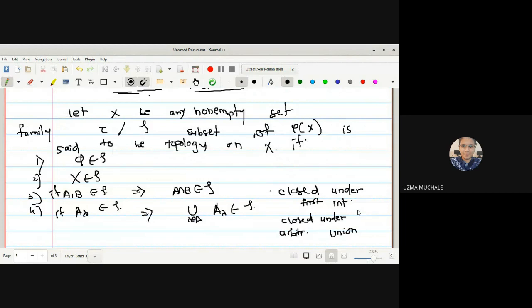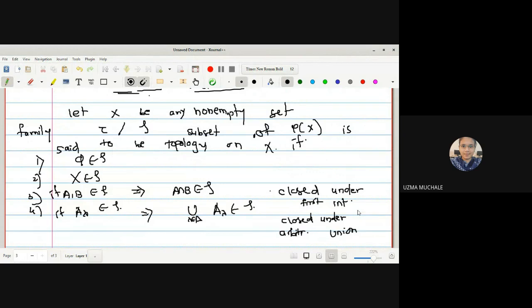Right? So next, the fourth property is what? If A lambda is a member of two, what is lambda? Lambda belongs to the index set. In the whole topology paper, we are going to use this triangle notation or the index set for showing this set to be a countable set. So the union of these A lambdas must again be a member of two.